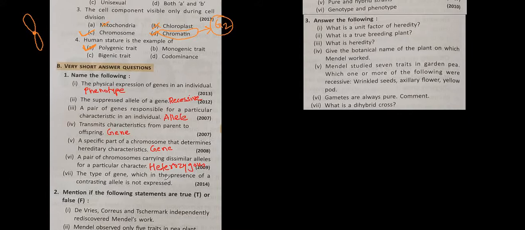The type of gene which in the presence of the contrasting allele is not expressed, recessive. So which one is not expressed? Recessive is not expressed. And which one is expressed? Dominant.